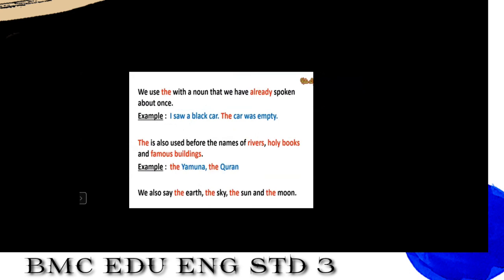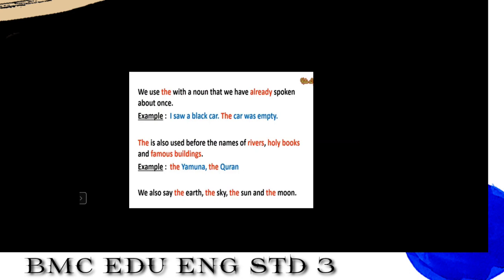Now see the second example here. I saw a black car. The car was empty. Now you understand? I saw a black car and the car was empty. This is a big sentence. Yes, we have used a full stop also. And the car was empty. We have used the before car because we are talking about it the second time. Understood? Now see the next.